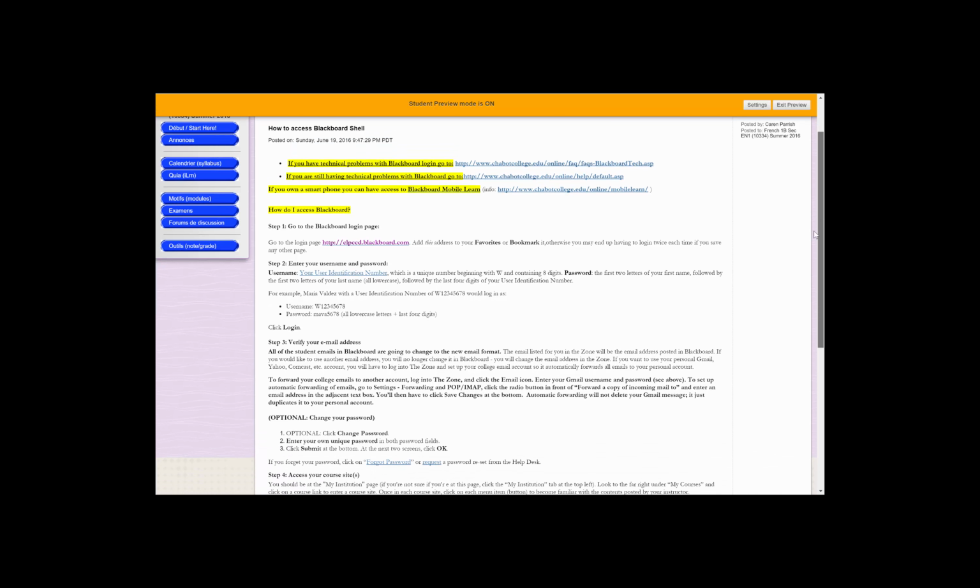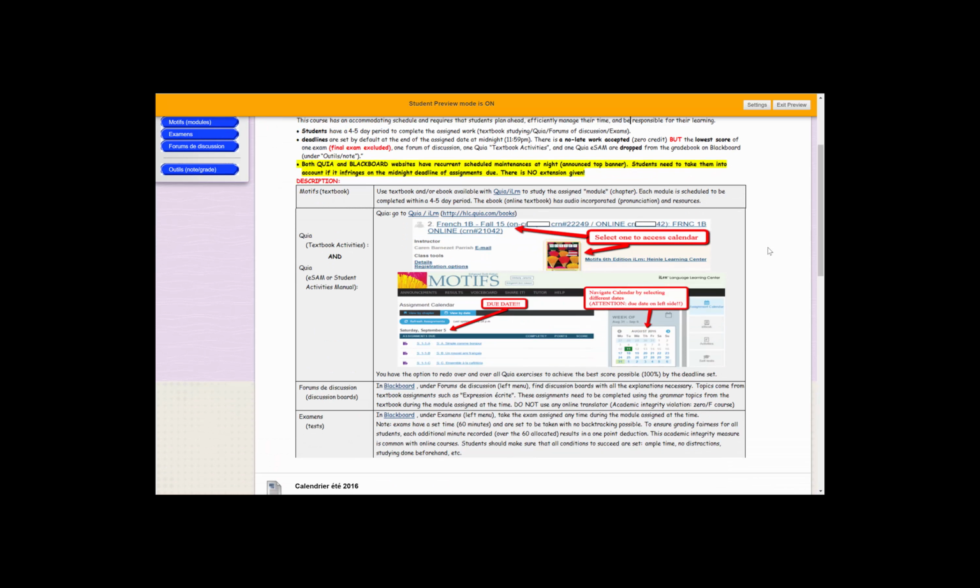Calendrier syllabus. For this course, you have the course syllabus here. Make sure to print it. Below, you have some information about the course. So motif is the title of the textbook. Kia, which is also iLearn. iLearn is the website. Kia are the exercises. We do both via textbook and iLearn. It's all together once you use the calendar.